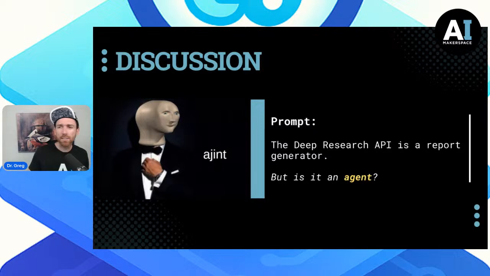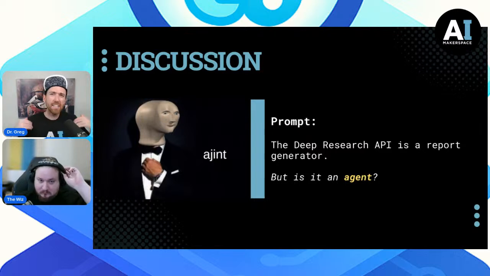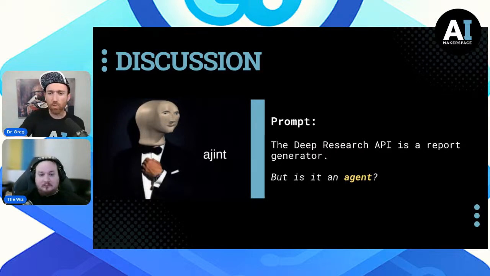So Wiz, let's think about this idea of the Deep Research API report generator. So just hitting this API, this is actually using an agent. Is that right? And is that different than when we hit an LLM that isn't Deep Research?